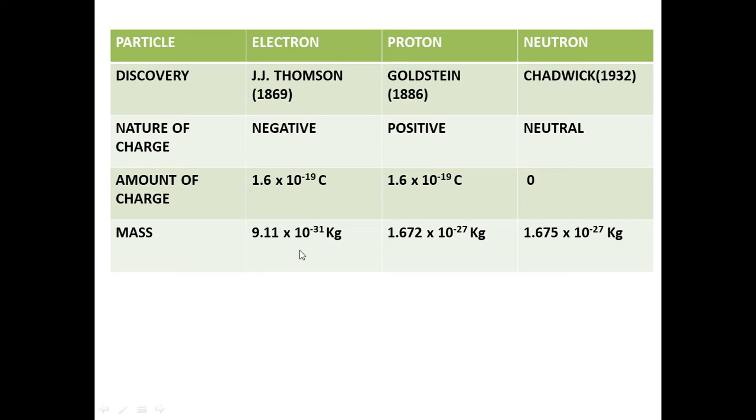If we compare the masses, we conclude that the neutron is the heaviest subatomic particle, 1.675 into 10 raised to minus 27, while the electron mass is the lightest one. You have to remember each and every data given here, which is very useful for your calculation work.